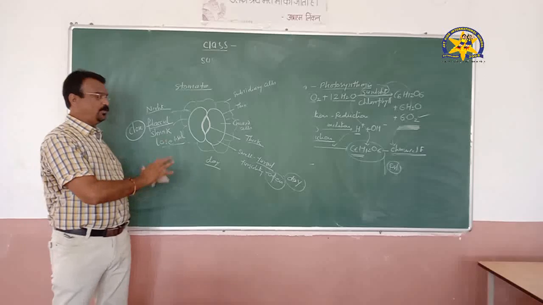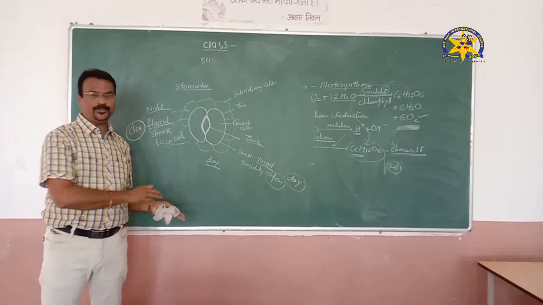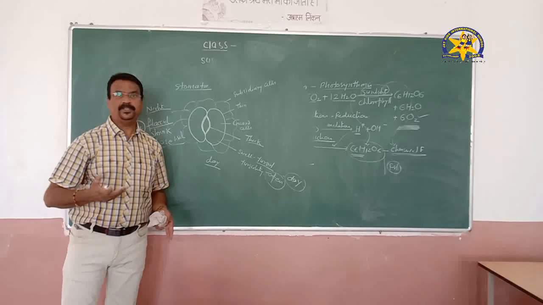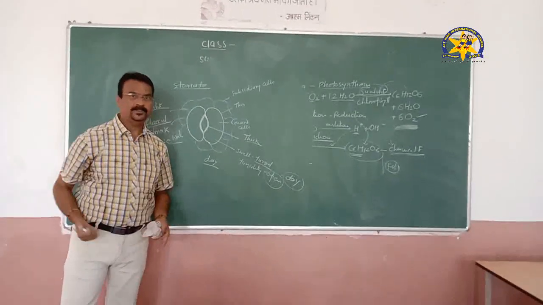So this is all about photosynthesis, the autotrophic nutrition. Another type of nutrition, that is heterotrophic, and human nutrition we shall see in the next class, next week. Okay, thanks.